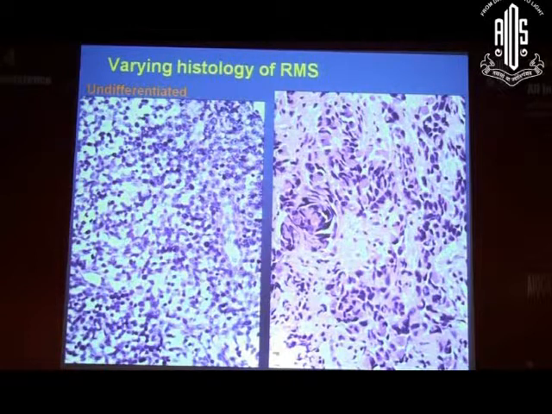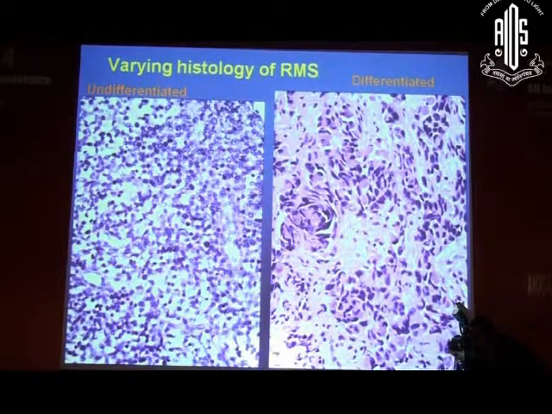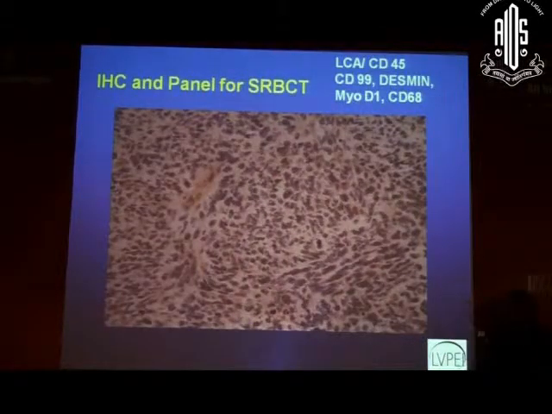But rhabdomyosarcoma sometimes can have cells which are differentiated, and they show skeletal muscle differentiation. They have abundant eosinophilic cytoplasm which is very dense in color with an eccentric nucleus, and there will be admixed cells which are spindle in shape, or elongated spindle, and some of them will be round. So when we see this, it is a differentiated variant of rhabdomyosarcoma. When we get this kind of differentiated variant, we have a clue that it is a rhabdomyosarcoma, and we can just do a single marker and be sure that it is a rhabdomyosarcoma. But when it is undifferentiated, we have to go through a panel of immunohistochemical markers, that is when we don't have any clue.